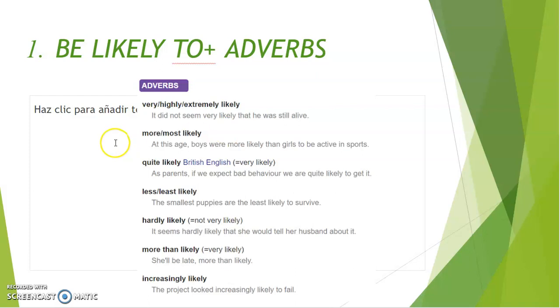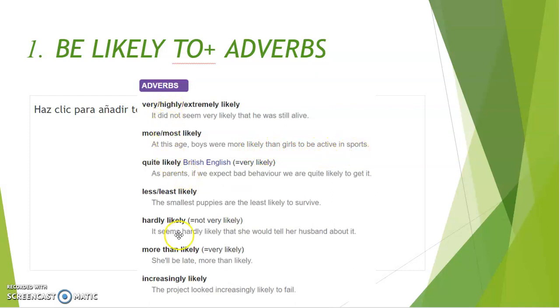Okay, let's continue. At this age, boys were more likely than girls to be active in sports. In Spanish, we would say, a esta edad es más probable que los chicos sean más activos en los deportes que las chicas, ¿vale? Nosotros diríamos es más probable, un sujeto impersonal. En inglés podemos hacerlo así, los chicos son el sujeto, ¿vale? Boys were more likely than girls to be active in sports, okay?